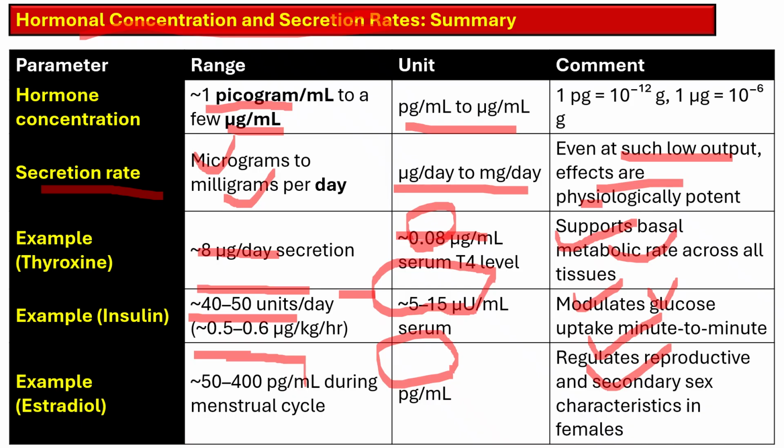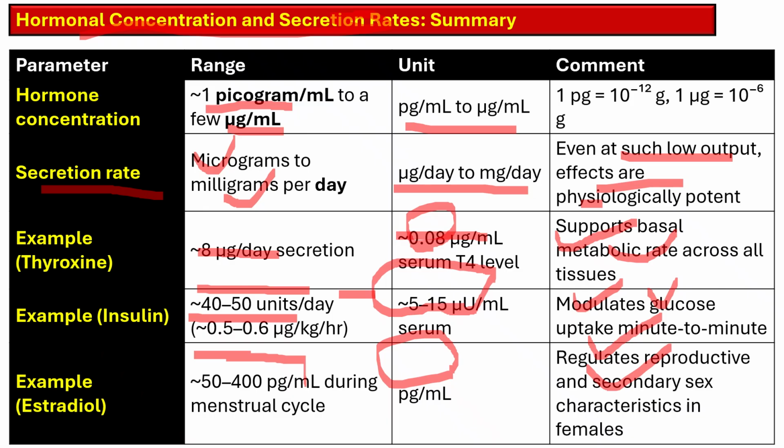Then there is the presence of efficient feedback loops, for example, the negative feedback in the hypothalamic pituitary axis that tightly controls the secretion.